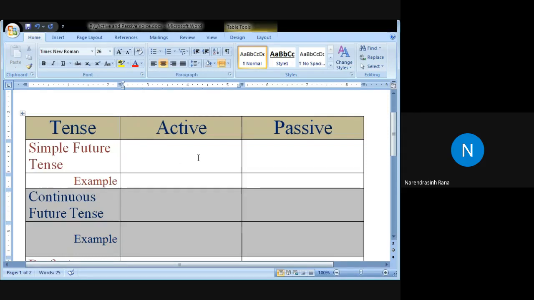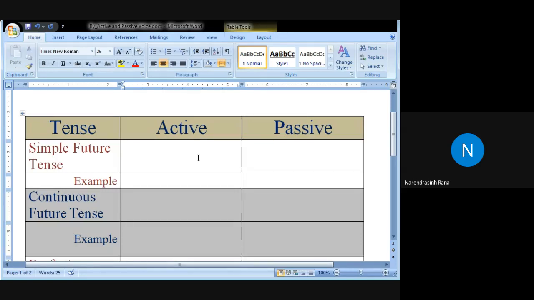If we compare simple future tense with simple past and simple present, what we will see, in the simple present we have only V1 base form. If there is third person singular, then we use S or ES at the end of the verb. Or if it is past tense, then V2, past form of the verb. For example, if there is drink, then we use drank in the past tense. And that same thing in the simple future becomes will, shall plus V1.